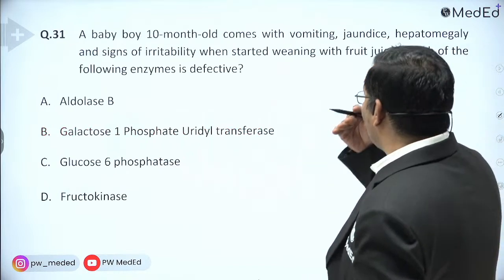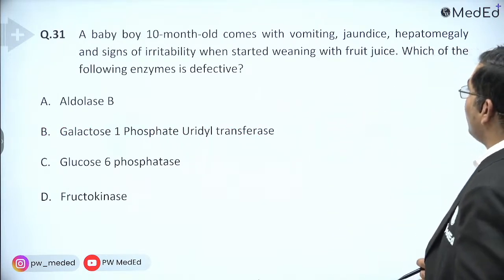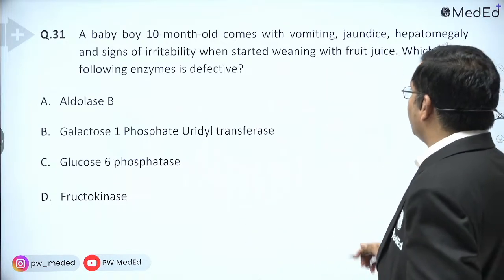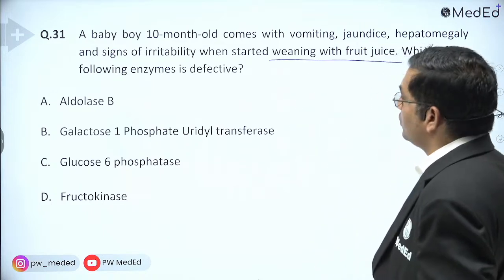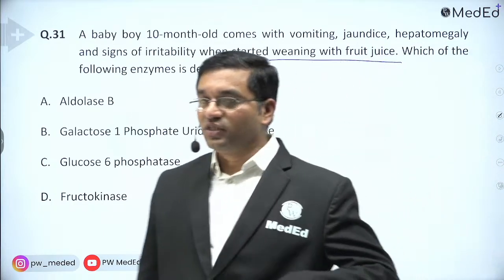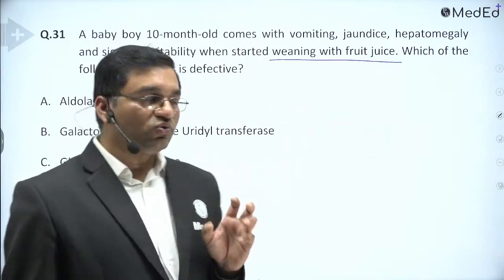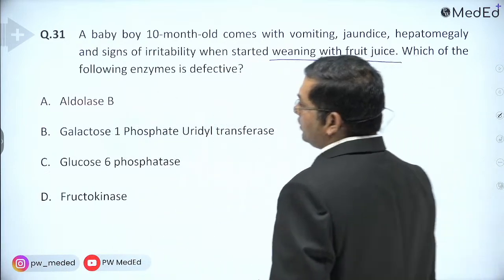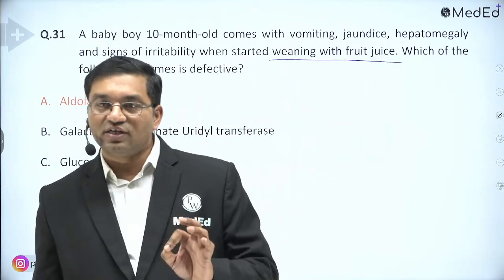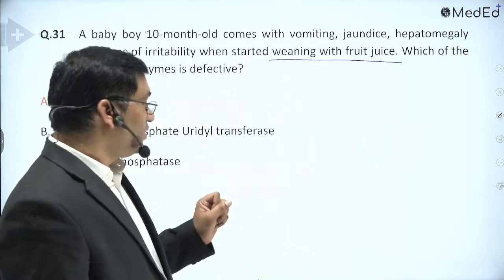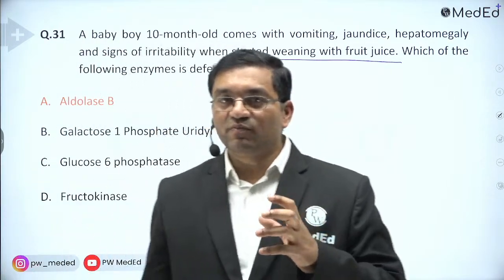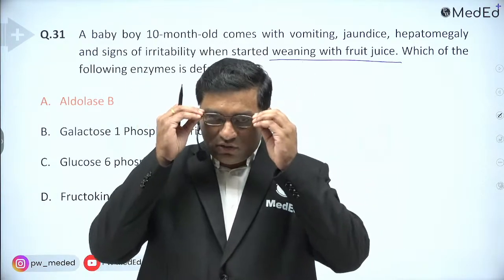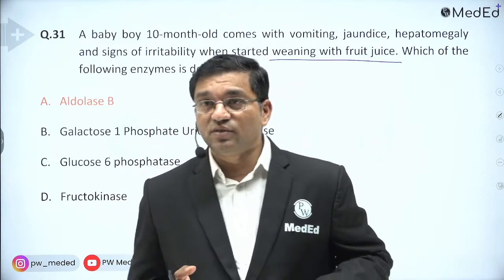A baby boy, 10 months old, comes with vomiting, jaundice, hepatomegaly, and signs of irritability when started weaning with fruit juice. Which of the following is defective? So there is a lot of confusion between hereditary fructose intolerance and galactosemia. If the symptoms develop from birth due to breastfeeding, not the abdominal symptoms, the rest of the symptoms.